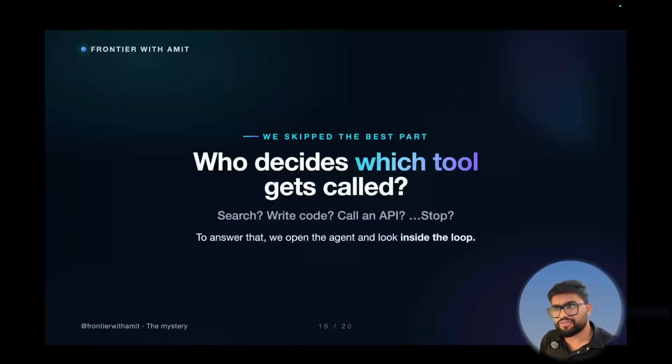Have you observed one thing? We skipped the most interesting part. Our agent chose a tool at every step, either search, read, save, or finish. But now the question is, who actually decides which tool gets picked? How does the model know when to search, when to write code, when to stop? That's not magic, right? And it's not the model on its own. The model is stateless. So to really see it, we have to open the agent up and look inside the loop. And that's exactly what we do next.